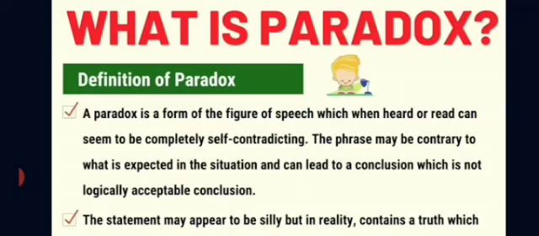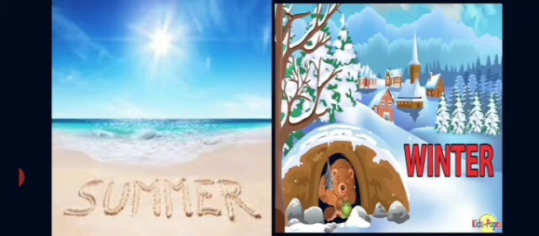The phrase may be contrary to what is expected in the situation and can lead to a conclusion which is not logically acceptable. You cannot accept it correctly, but it is there. In Grumble family you can see, and here the statement may appear to be silly, but in reality it contains a truth. Okay, in Grumble family you can see summer and winter alike.